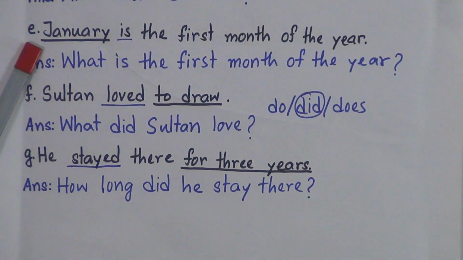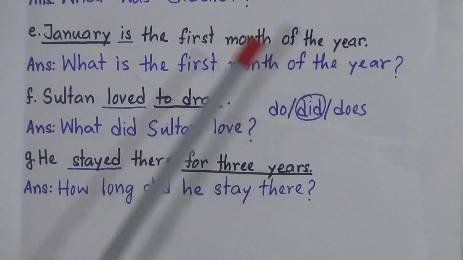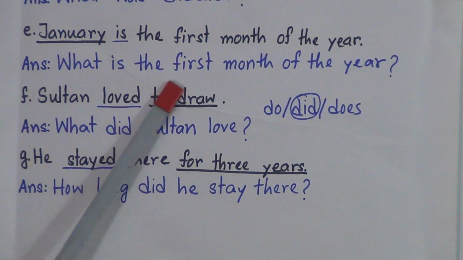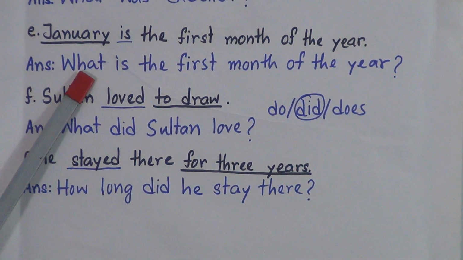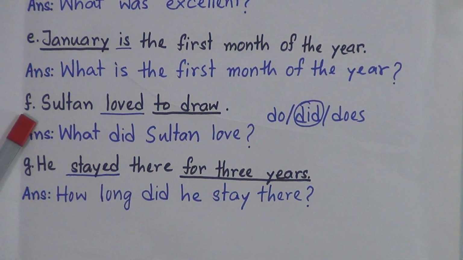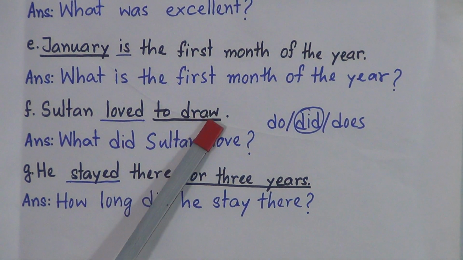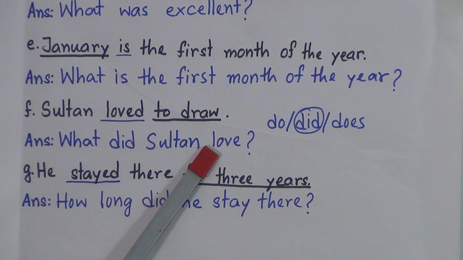Now number E, January is the first month of the year. January is underlined, and the WH question is what is the first month of the year. We can also make this question with which. Now number F, Sultan loved to draw, and to draw is underlined, and our answer is what did Sultan love.